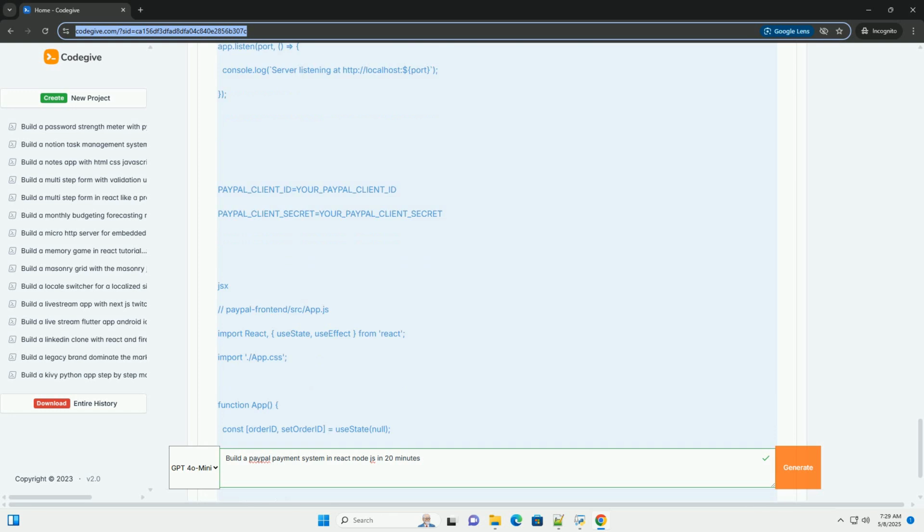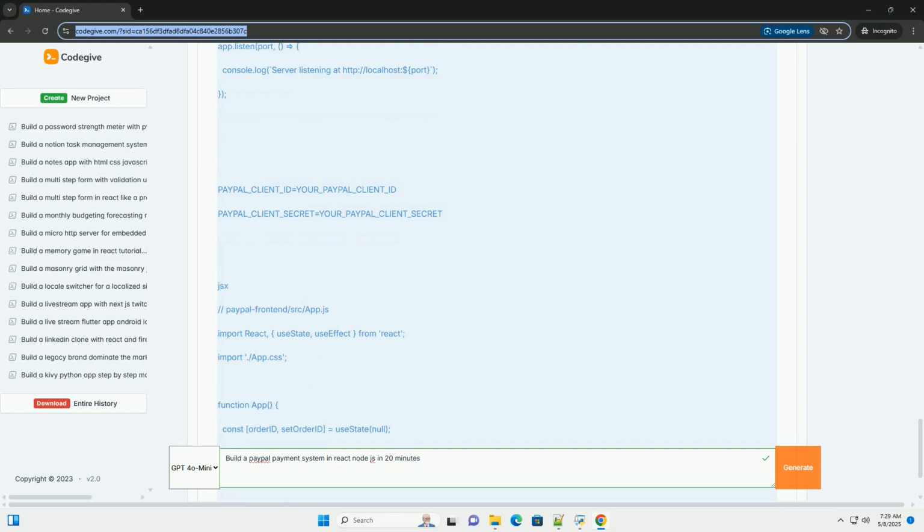High-level overview. The basic flow will be: 1. Frontend, React. Display a Pay with PayPal button. On button click, send a request to the backend to create a PayPal order. Receive the order ID from the backend. Use the PayPal JavaScript SDK to render the PayPal payment buttons using the order ID. Handle the success/cancel/error callbacks from the PayPal SDK. Send a request to the backend to capture, finalize, the payment.